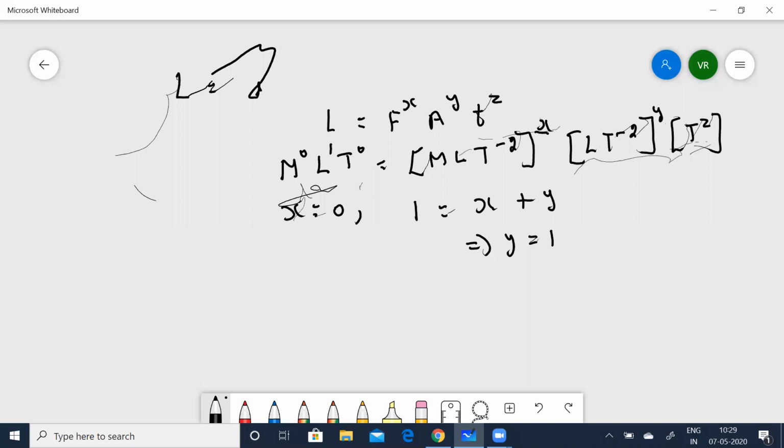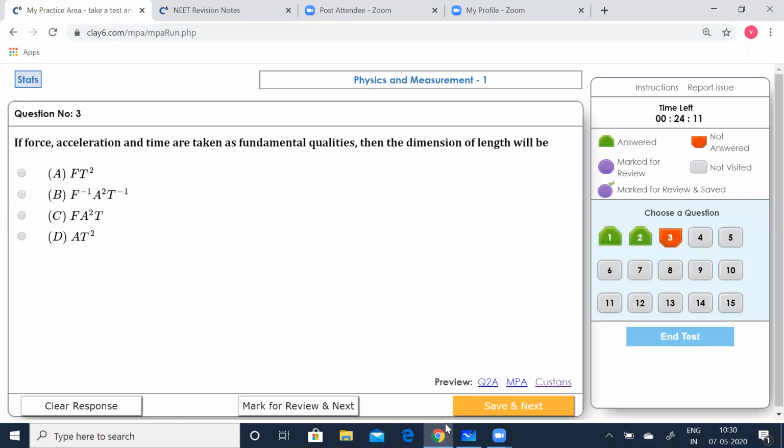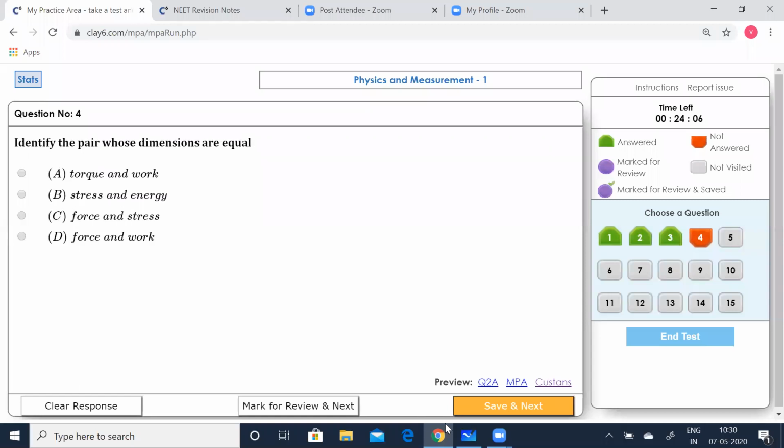Next, coming for t, you can see that 0 is equal to minus 2x minus 2y plus z. Now substituting the values, this is going to be 0, minus 2 plus z is equal to 0, so z is equal to 2. From this we infer that L is equal to A t squared. So D is the correct option. Now let me click on D, save and go to the next one.